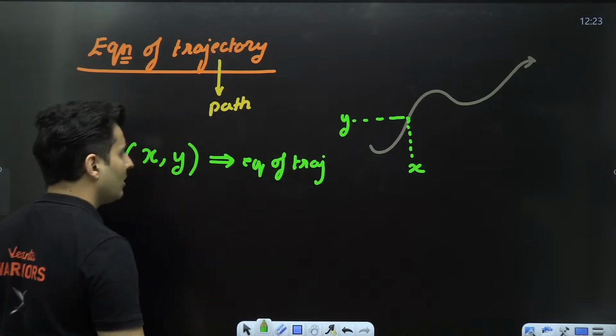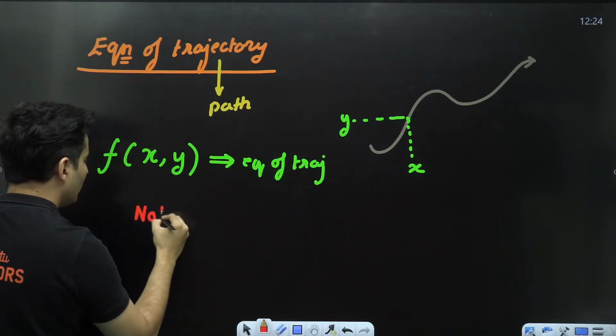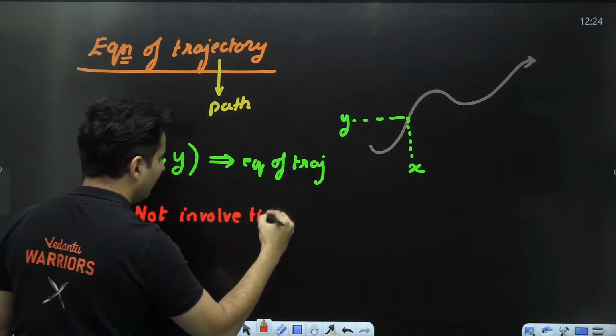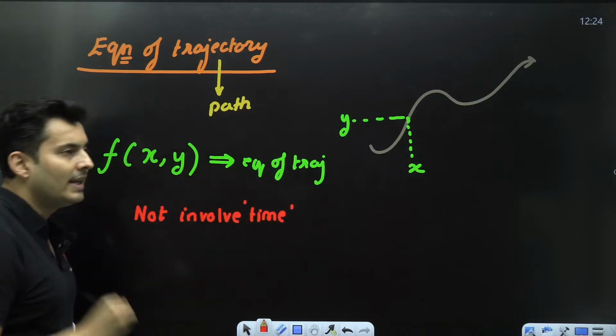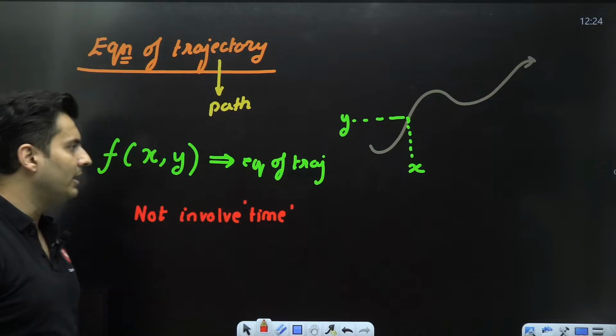It should not involve time in it. Then it is said to be a complete equation of trajectory. Even if time is there, eliminate it.